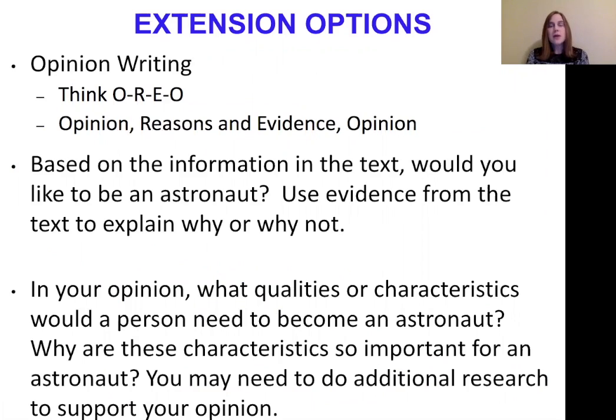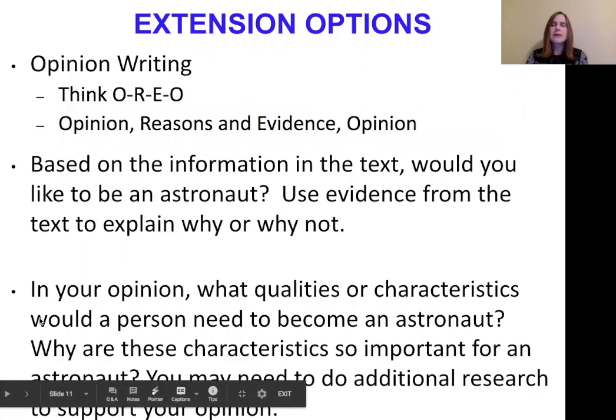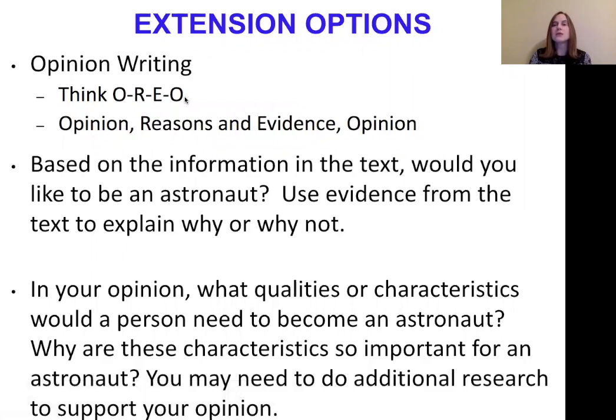So these are some other extension options that are more focused on opinion writing. Remember back when we looked at the acronym NASA? Well, OREO in this case is an acronym to help us remember what goes in opinion writing. So the O stands for opinion and reminds us to state our opinion. The R stands for reasons, to give reasons for our opinion. The E stands for evidence, where we're going to use evidence from the text to back up our reason. And then we go back to O because we're going to restate our opinion.